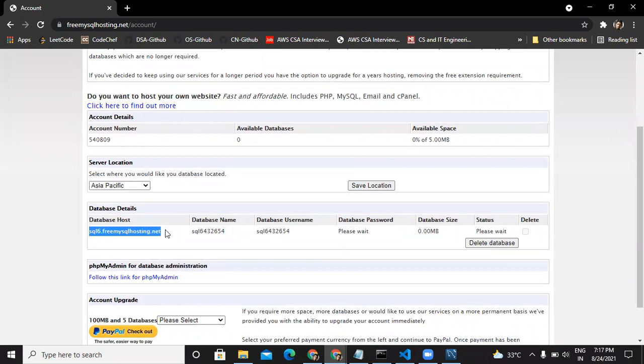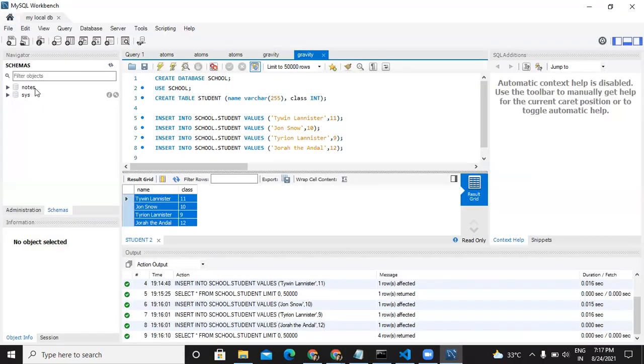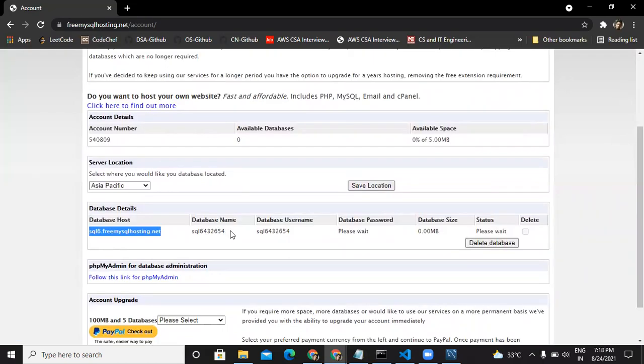This is the database host, which is essentially the link at which the database is hosted. And there is a database name. Here we had the name notes, and here we have this SQL 6430, whatever. We have a database username with the help of which we can access the database, and the password will appear here shortly. Database size right now is 0 MB because we have not inserted any data. The status will become active in a few minutes, when the database is activated.